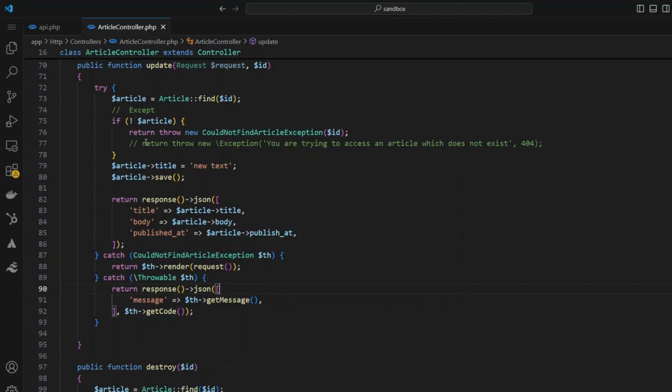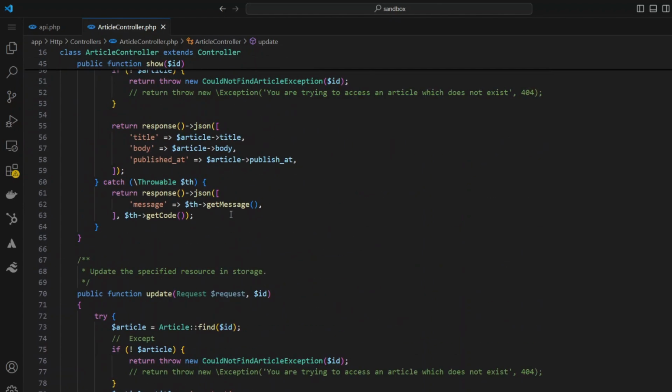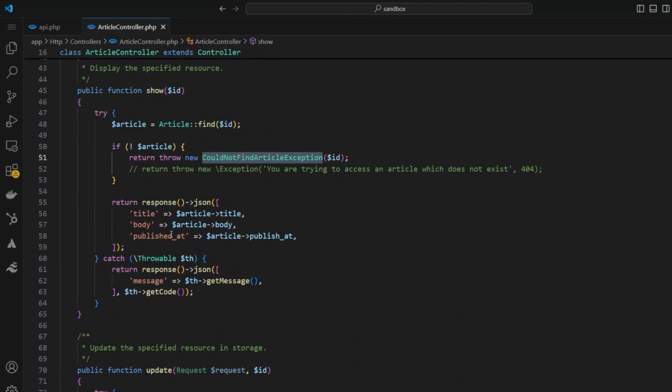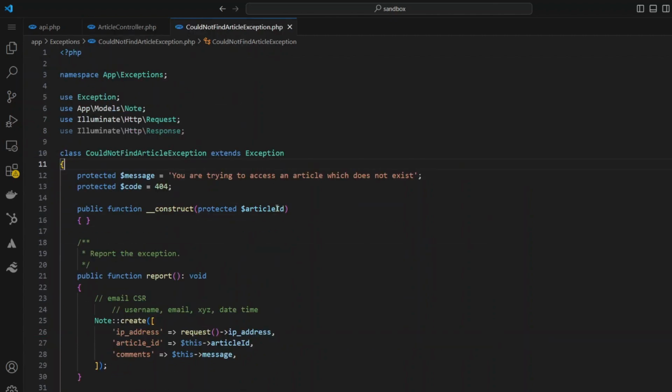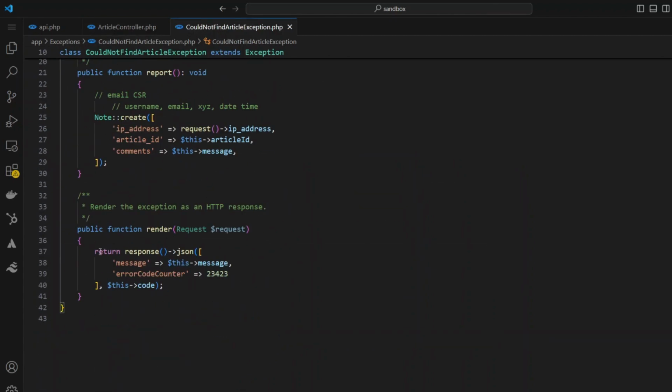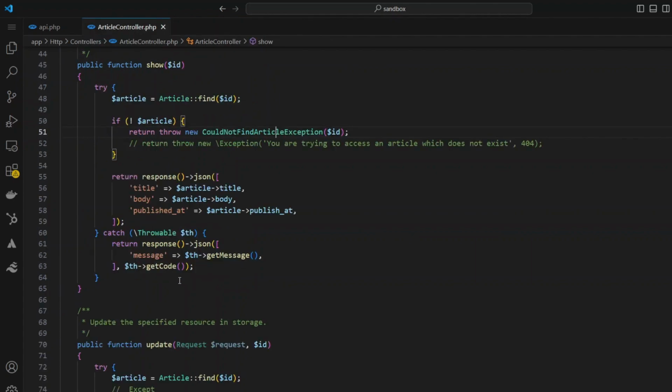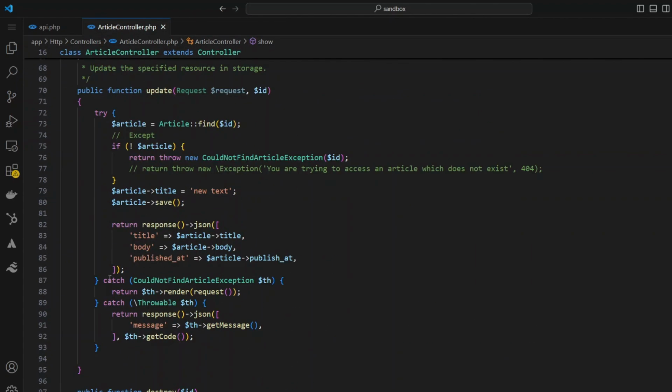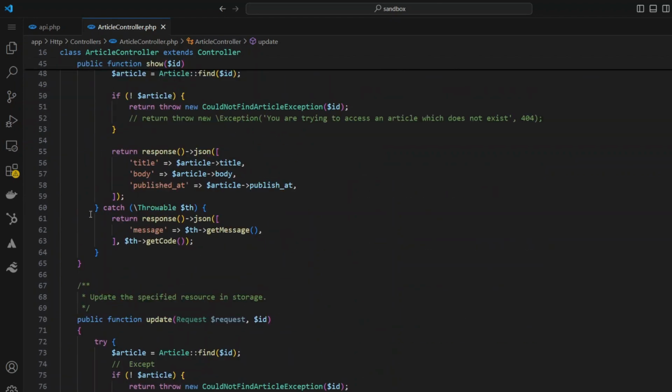Right now, you'll notice that in this particular case, we're throwing an exception and then we're catching it right here. But if you scroll up, we're also throwing this exception, but we're not catching this particular exception. And the reason we were catching it is, if you go right to this file, we wanted this particular response. I'm going to close this, come back. So what we'll have to do is copy this code from here and then paste that code here.